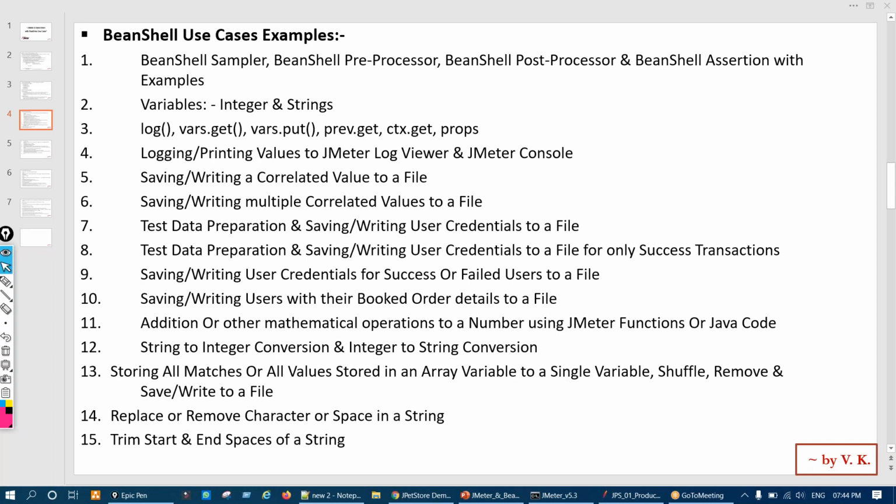If you know JMeter and if you want to do this activity, because these activities are needed, writing a BeanShell, or if you go to an interview also, they ask, have you written some code? Do you know BeanShell? So you should know JMeter, and if you want to get this part of JMeter, then this is there.